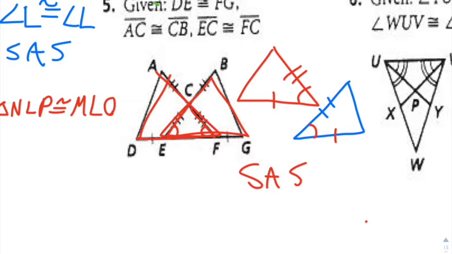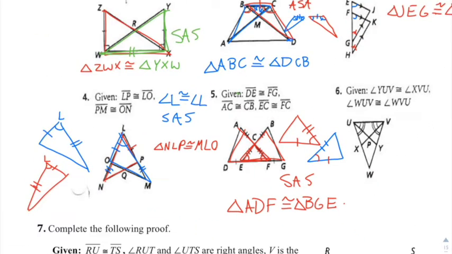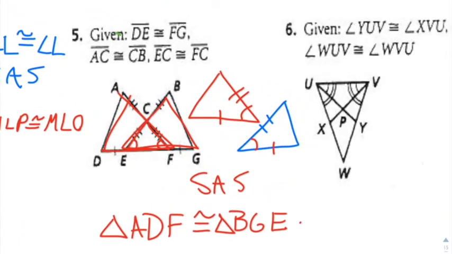So anyways, now that we have everything kind of organized, I'll go back and say, let's say ADF is congruent to triangle BGE right there. So yeah, kind of a trickier one there, so you gotta be careful. Once again, we use the idea that you have an isosceles triangle right here in the middle, so therefore you have congruent base angles, and then that helps us finish this one up.